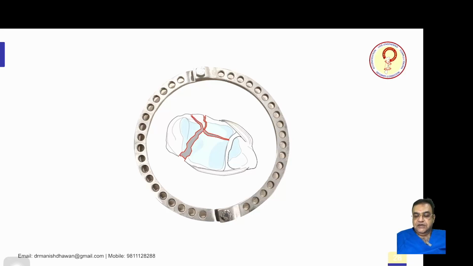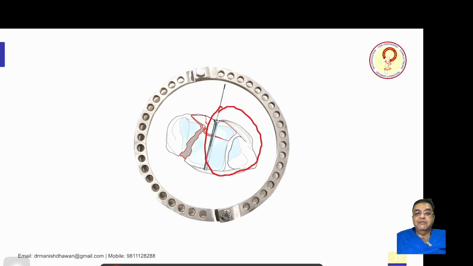So traction is given by the assistant, and you have used joysticks to put the fragments in the most acceptable position. Then you put a guide wire from the Tillaux to the Volkmann fragment, which is on the lateral side, and then over the guide wire you put the cannulated drill bit, you drill it, and then you put a screw over it, and once you tighten the screw, these fragments get reduced. So you now have a big chunk on the lateral malleolus and 2 main fragments. So it is now secured.